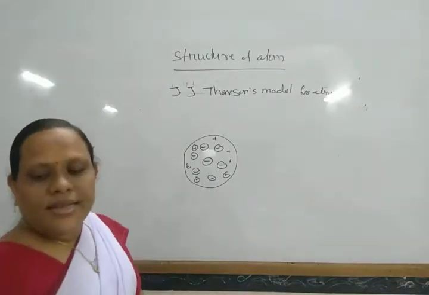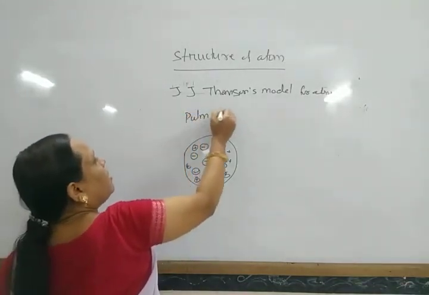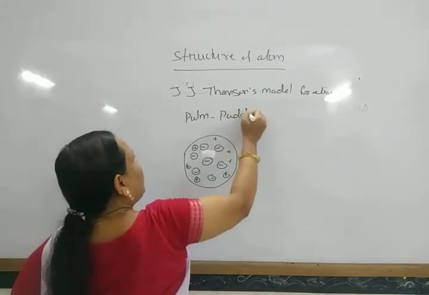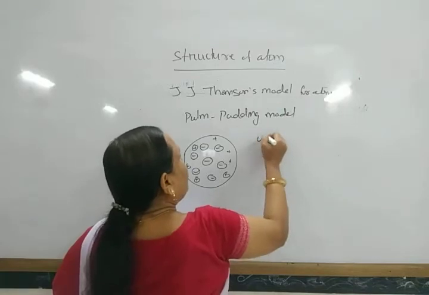This model is also called the plum pudding model, also called the watermelon model.